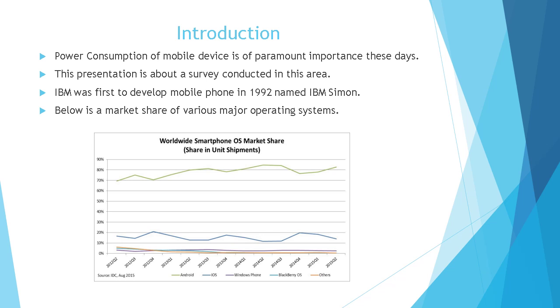These days, smartphones have power-hungry applications and features. Due to this, it has become important to study techniques which can save power in these mobile devices. Here in this graph, you can see the market share of different operating systems. Number one is Android, followed by iOS.